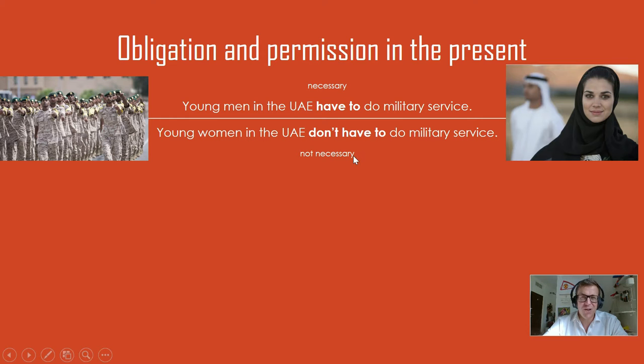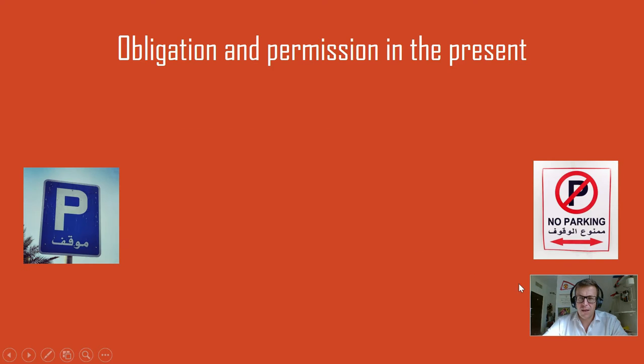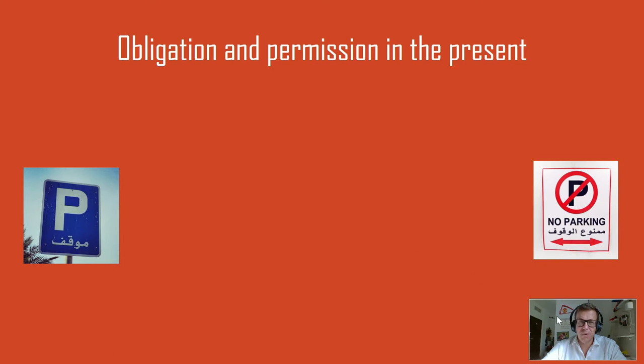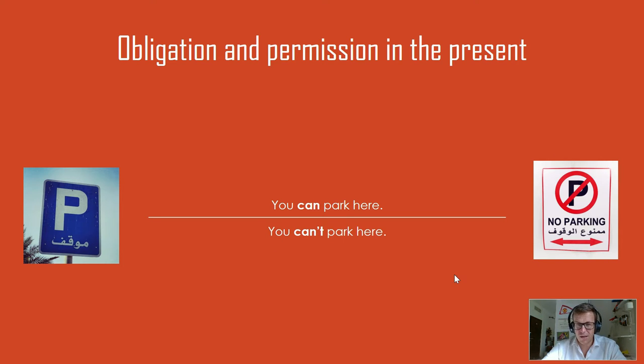You need to do it. Have to, it's a rule that men do it. Don't have to, it's not a rule that women do it. Then we have something like this, parking. It's a similar kind of thing. You can park here, you can't park here. This is permitted. This means somebody says it's okay, they allow you to do it. You can or you can't.